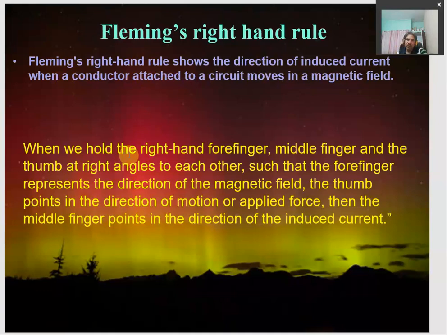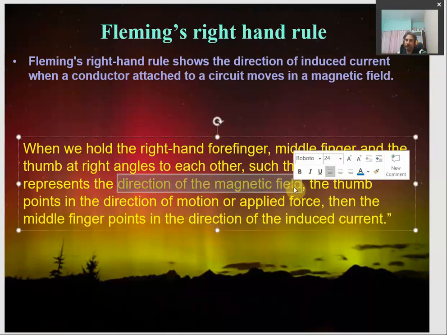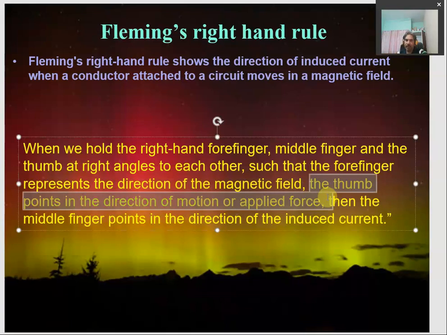When we hold the forefinger, middle finger and thumb of the right hand at right angles to each other, mutually perpendicular, in such a way that the forefinger is pointing towards the direction of the magnetic field, the thumb is pointing in the direction of motion of the conductor, or the direction of the force on the conductor,